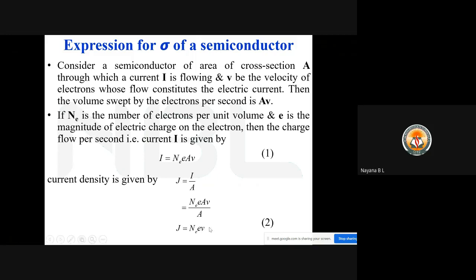Now we need to calculate what is v. We know that the electron mobility is given by mu_e equals v by E, so if we write the equation for v, v is equal to mu_e into E. We can call it equation number 3.